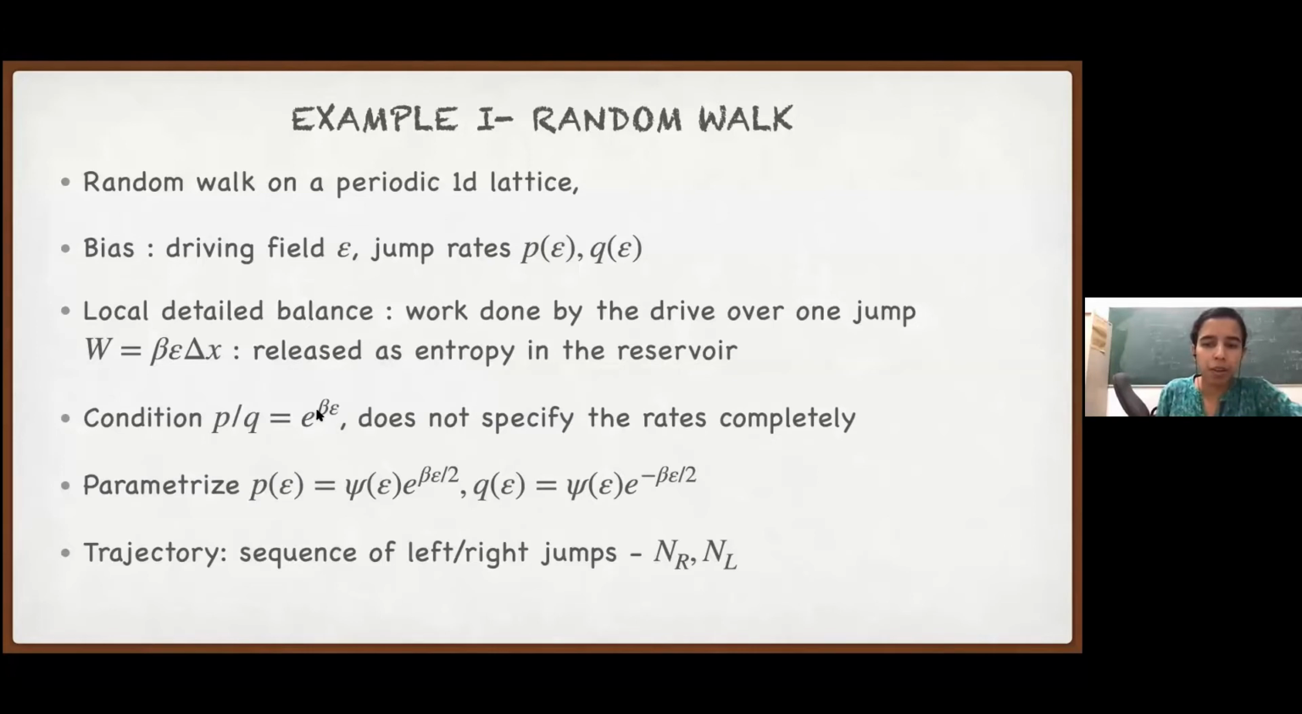So a trajectory, we saw how to define a trajectory yesterday. We have a sequence of jumps and waiting times. Let me call the number of jumps NR and NL. NR is the total number of jumps to the right, and NL is the total number of jumps to the left on a trajectory. These are of course stochastic variables. In each trajectory they are different, but as a path observable, this is what we define.